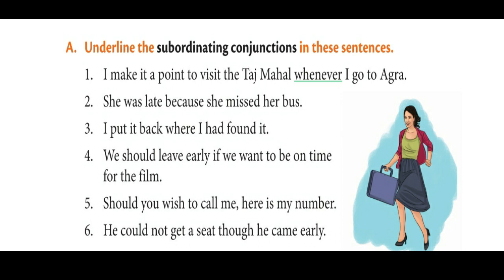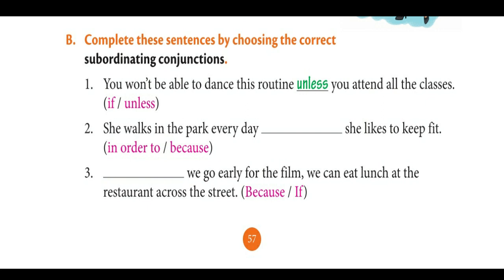Okay. Next one. She was late because she missed her bus. Which one is there? You can find. Third one. I put it back where I had found it. Like that, examples 4, 5, 6 also. You can use the sentences and find the correct one. Then second activity B. Complete these sentences by choosing the correct subordinating conjunctions. You have 5 sentences here, and for each sentence you have a blank space and 2 subordinating conjunctions. Find the correct one and fill in the blanks.